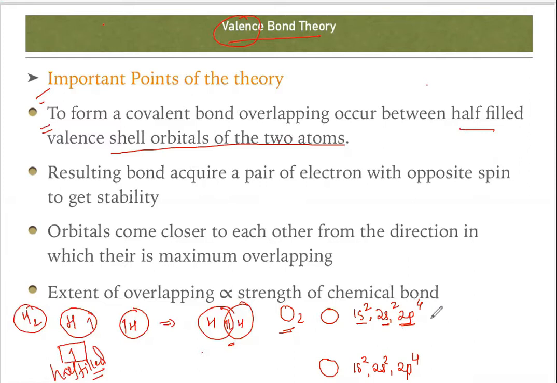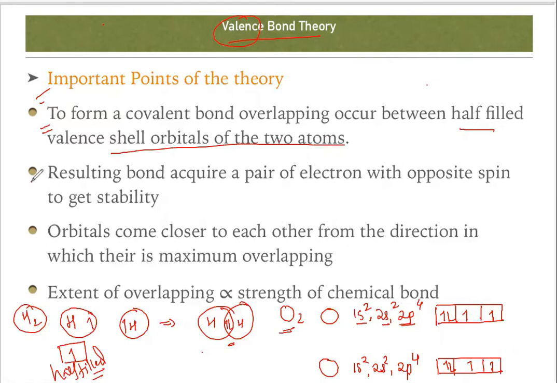So how are they going to form the bond? See, as we already know, p, I'm not drawing this one because these are fully filled. The half-filled one is p, and p has 4 electrons, that means 1, 2 and 3, and this one is 4. Another, this is also p. So I'm drawing only the half-filled ones. So 1, 2, 3 and 4. So which are the half-filled? You see, this is half-filled, this is half-filled. Understand the meaning. This is also half-filled and this is also half-filled.